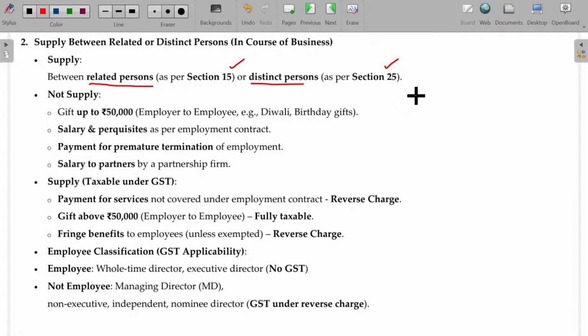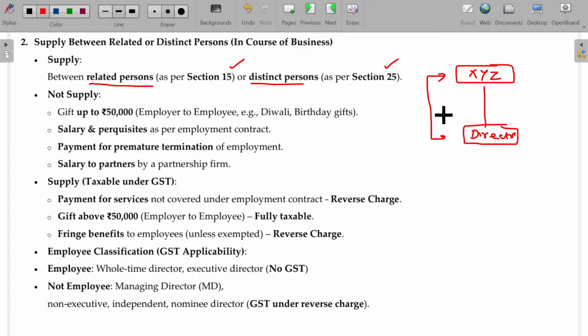Okay. XYZ entity and director. These two are called related persons under GST. Clear? If anything is transferred between XYZ and director without consideration, if it is in the course of business, automatically it will be considered as what? Supply only. Clear?